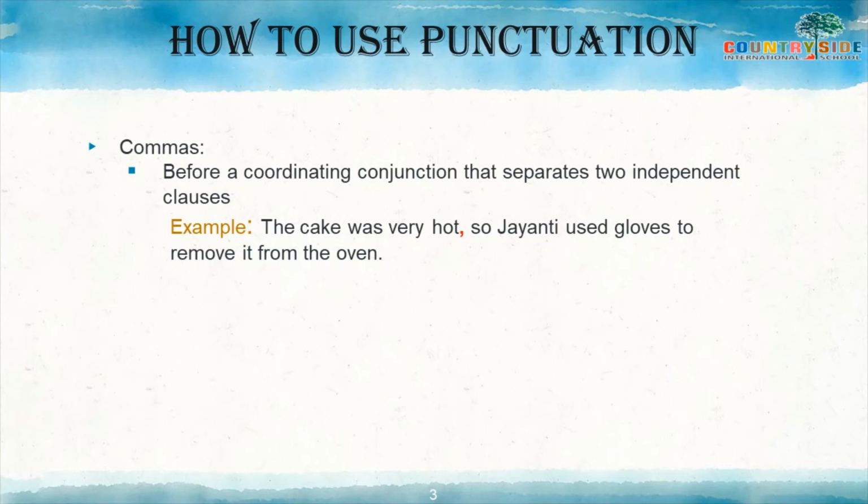So before a coordinating conjunction we can use commas. This you have to keep in your mind, before a coordinating conjunction, not after. If you use commas after a coordinating conjunction, then it can go wrong. So before a coordinating conjunction we should use a comma.